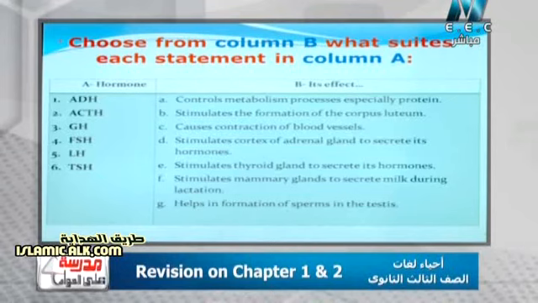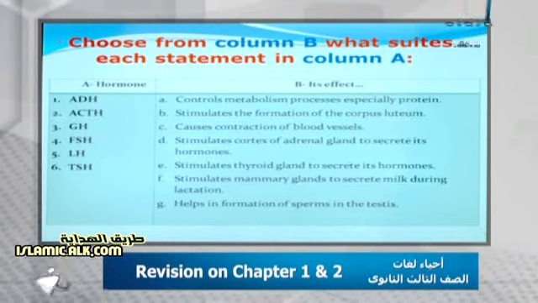So growth hormone stimulates the assimilation of metabolism, especially protein. But when it says stimulates the formation of the corpus luteum, it's LH, luteinizing hormone, which stimulates the graafian follicle to release the mature ovum and change into the yellow body. The yellow body is called the corpus luteum. The LH hormone is secreted from the pituitary gland and affects the graafian follicle inside the ovary of the female.